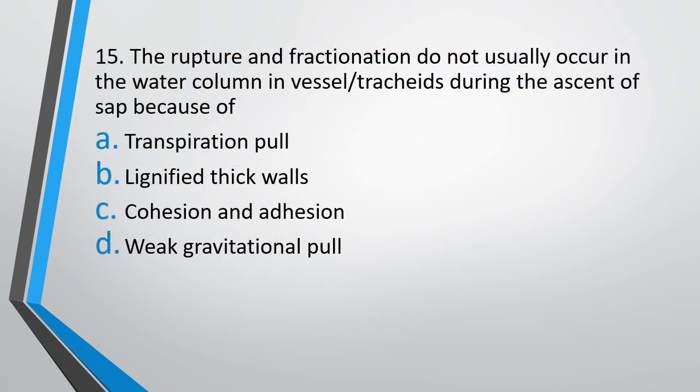Question number 15. The rupture and fractionation do not usually occur in the water column in vessels and tracheids during the ascent of sap because of: transpiration pull, lignified thick walls, cohesion and adhesion, or weak gravitational pull. The correct answer is option C, cohesion and adhesion.